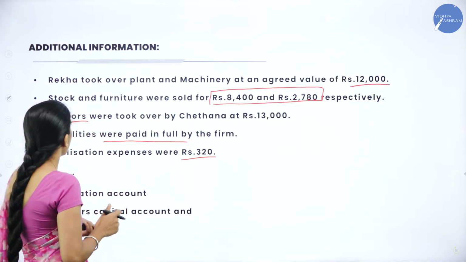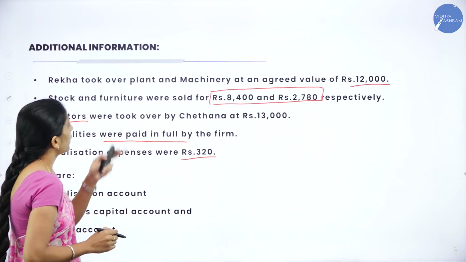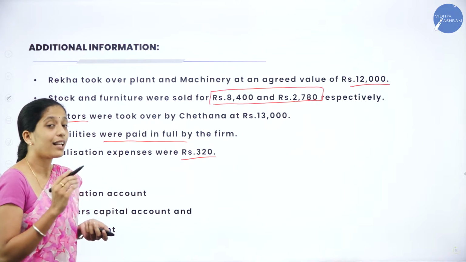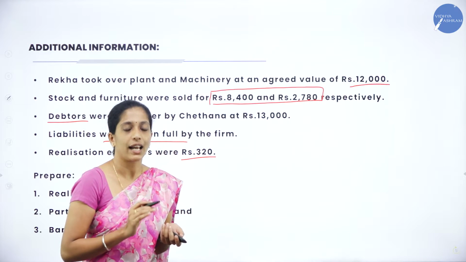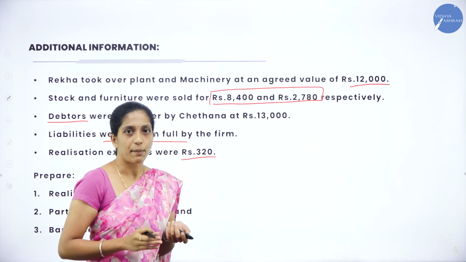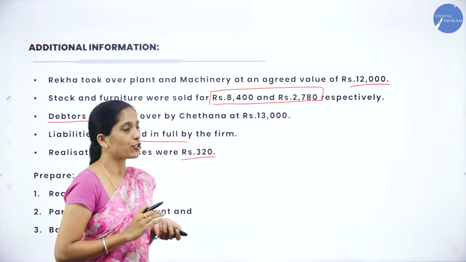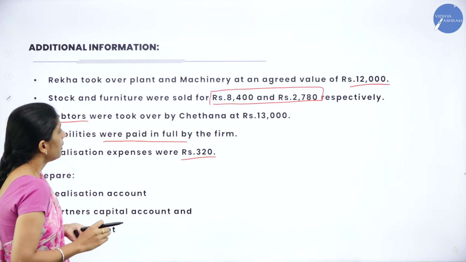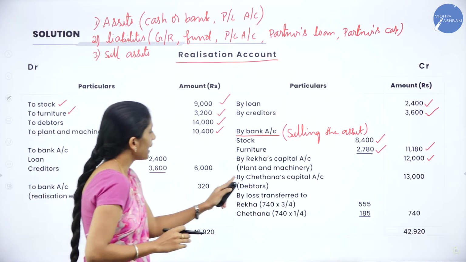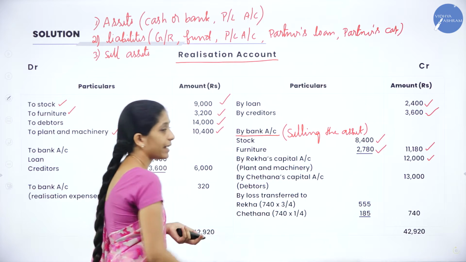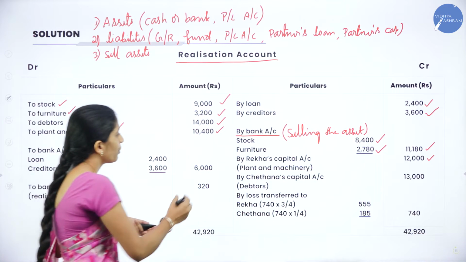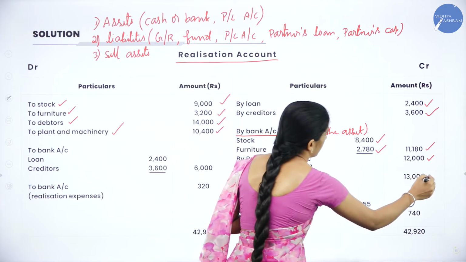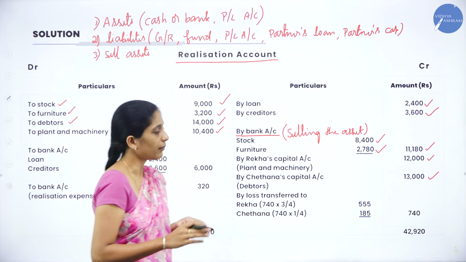Now moving on to the next one, debtors were taken over by Chetana. Then how do you record? By Chetana's capital account. Clear? By Chetana's capital account debit to realization account. Now debtors, by Chetana's capital account, debtors taken over. So we are done with all the assets, right? So by Chetana's capital account, 13,000.